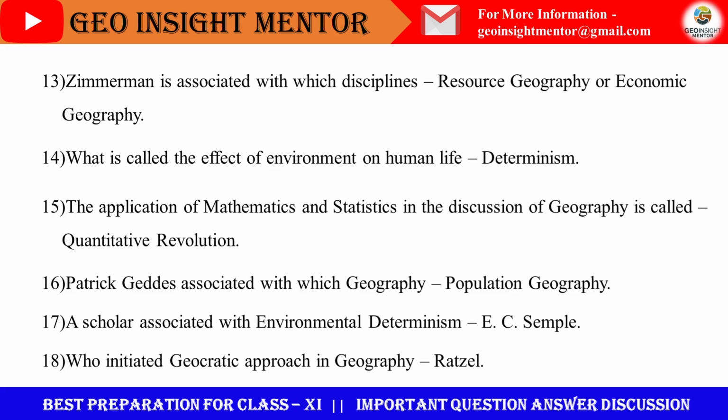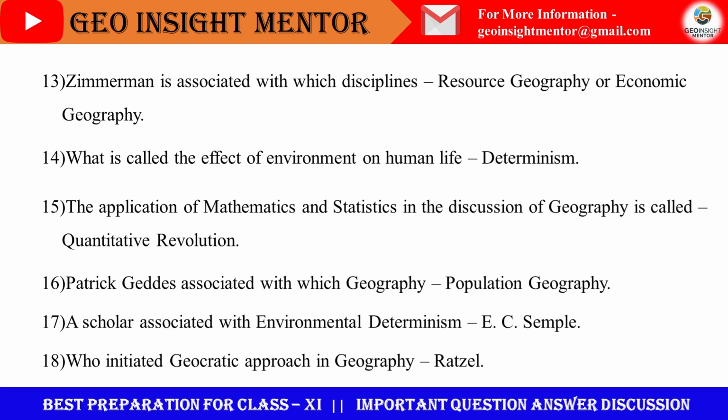A scholar associated with environmental determinism is Semple, very important name. Who initiated geocratic approach in geography? Ratzel. So what is geocratic approach? It is the approach which says the environment is the main in any activity or in man's life.